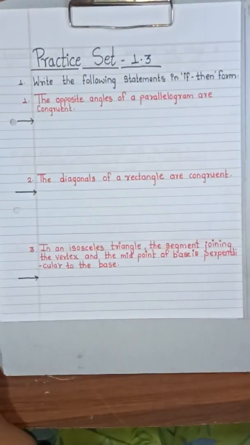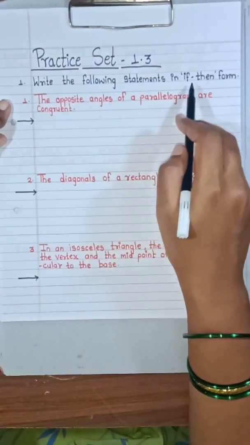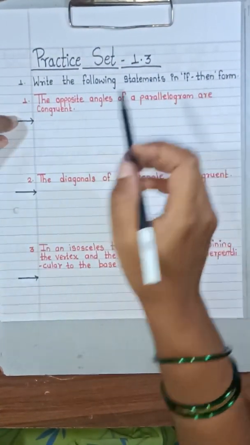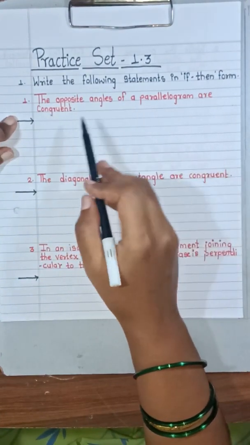Now let us move on towards practice set 1.3. It is very easy. Write the following statements in if-then form. The first statement is: the opposite angles of a parallelogram are congruent.